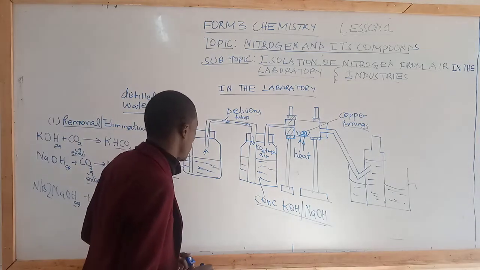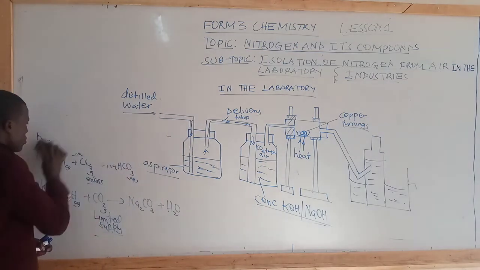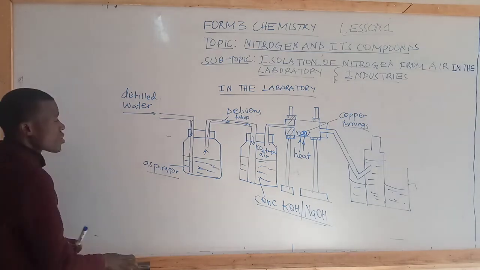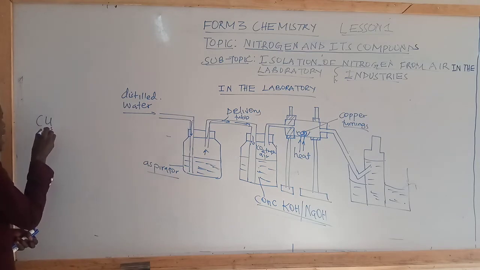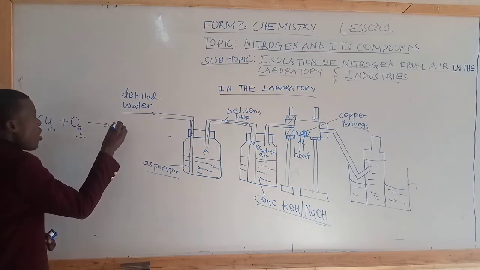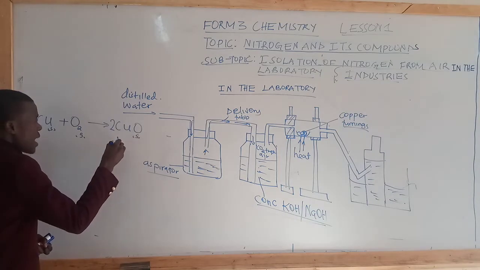So how does copper remove oxygen from air? Copper, which is a brown metal, reacts with oxygen to form copper 2 oxide, which is black in color.